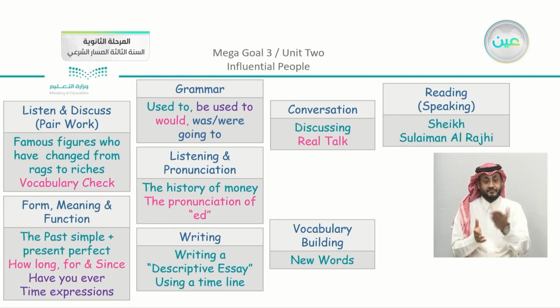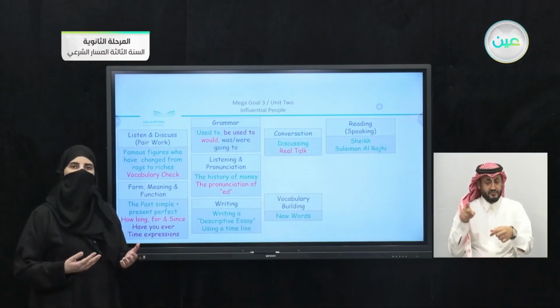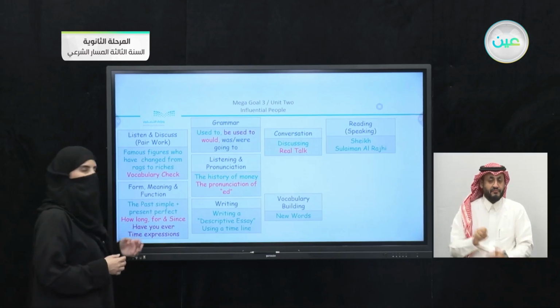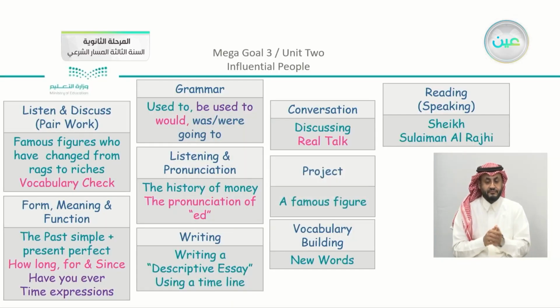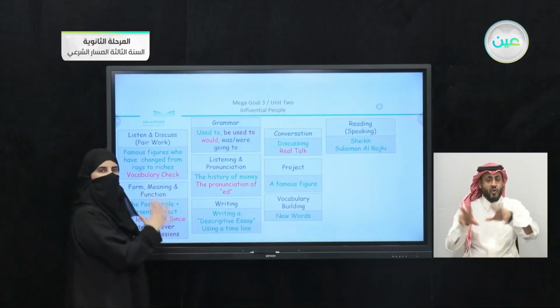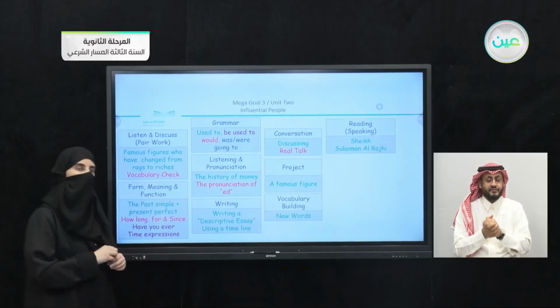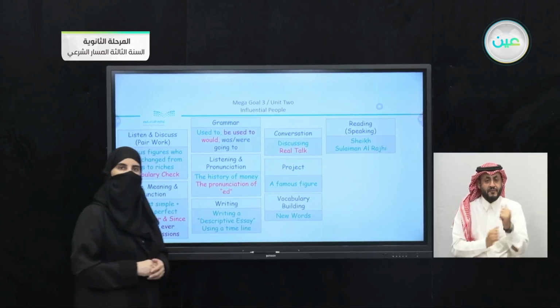Also, we have here the form, meaning, and function. So we compared and studied both forms, which are the past simple and the present perfect. We also, as we revised at the very beginning of the lesson, did the 2 questions, have you ever, and the other question, which was how long, using for and since. Coming to our project, which is also about a famous figure, just to remind you again that all of these lessons that we took here, you are going to apply them in your project.